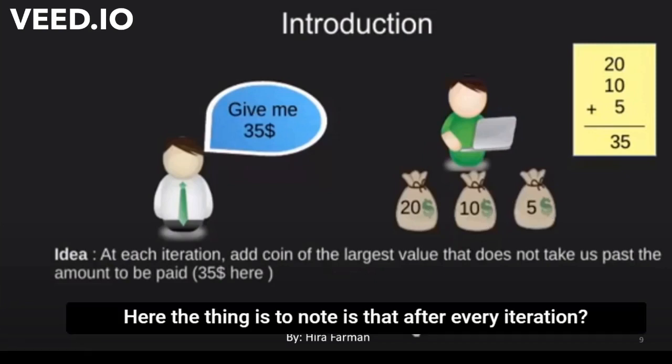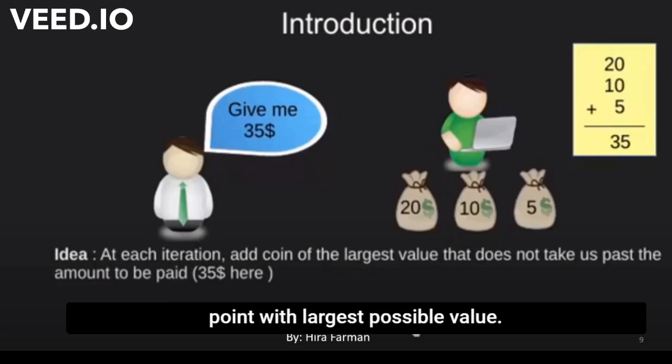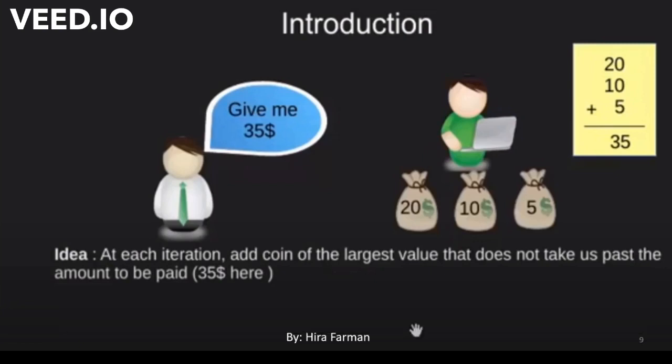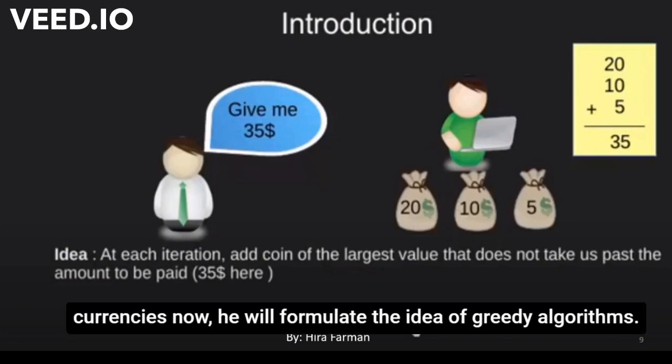The thing to note here is that after every iteration he is making a choice which is greedy in nature, giving the coin with the largest possible value. This method will however not work for all denominations and currencies.